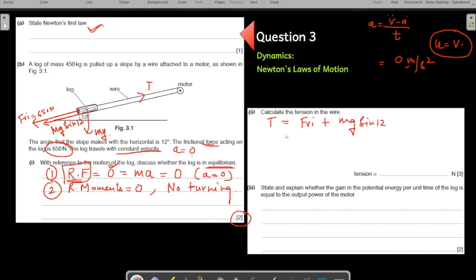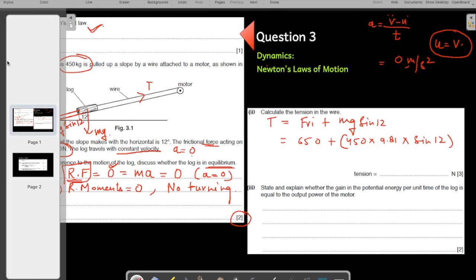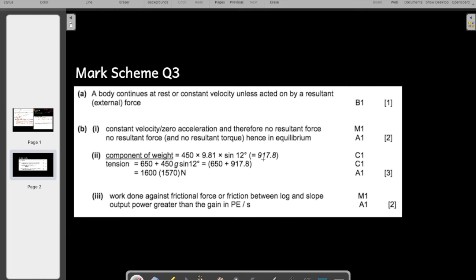Let us substitute the values. Friction is 650. How much is the mass? 450. This is the mass given in the question. Times g, 9.81, times sin of 12. Solve this please on your calculators, and let us also see the mark scheme. You can pause the screen here for a moment, do your calculations and see if you are getting this answer. They have done the same thing.